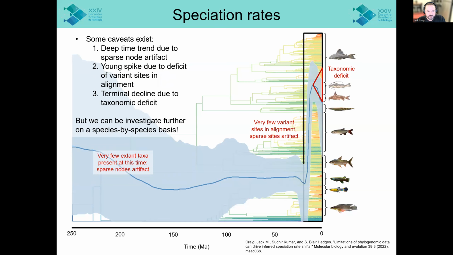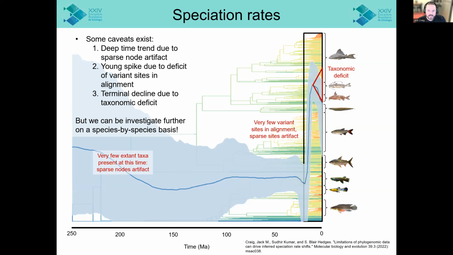And finally, when we look at this result, I want you to keep a couple key caveats in the back of your head. The first is that up until about 100 million years ago, there actually aren't very many extant lineages of neotropical freshwater fishes. And that makes estimates of their diversification rate a bit weaker than they are towards the present.